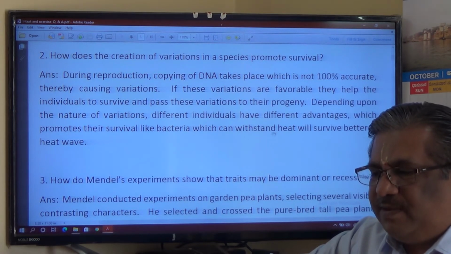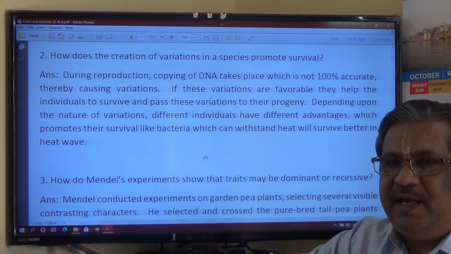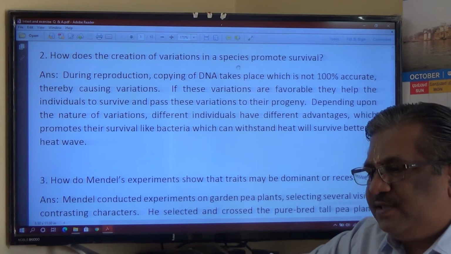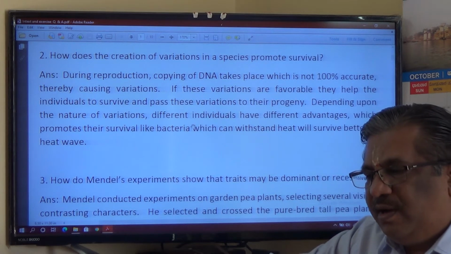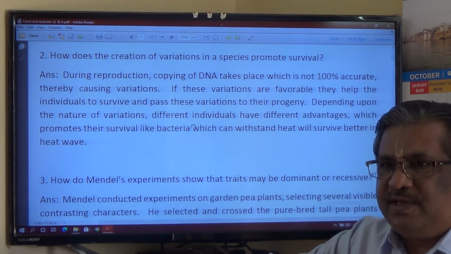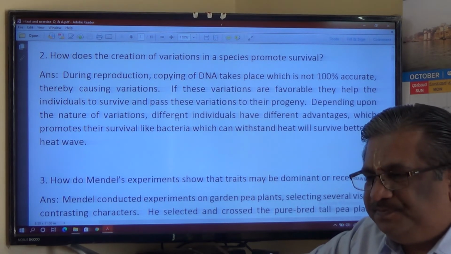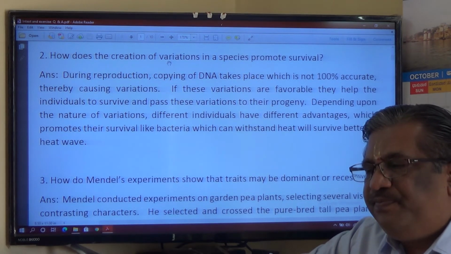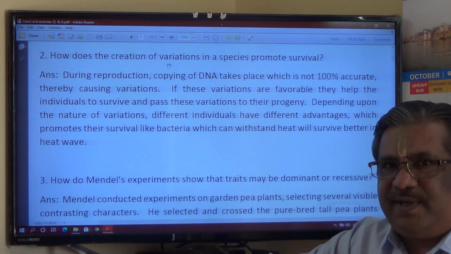Like bacteria which can withstand heat will survive better in a heat wave or in the deserts. Meaning, how does the creation of variations in species promote survival? The variations will be able to help the individuals to sustain harsh environmental conditions. Example is bacteria. So this is how we can write the answer. This question should be answered along with one example, and the bacteria example is the best thing.